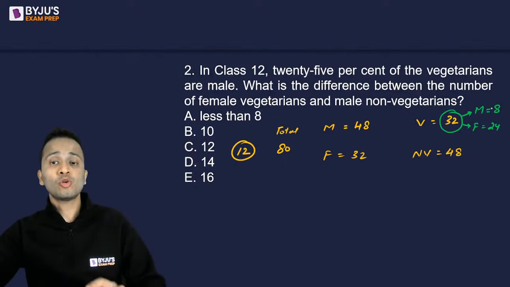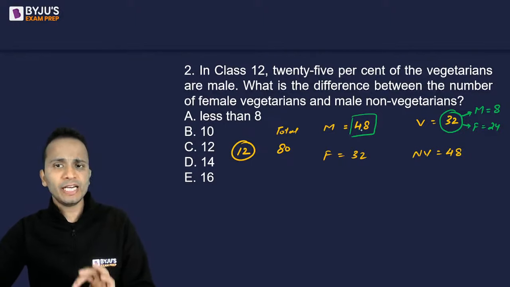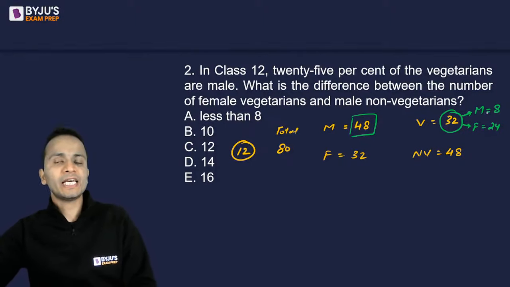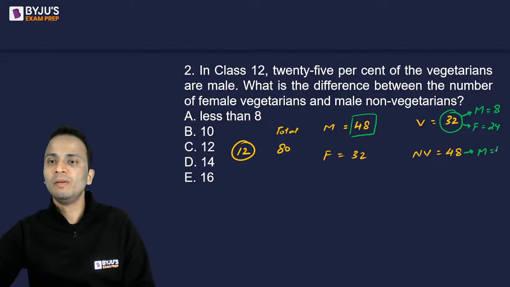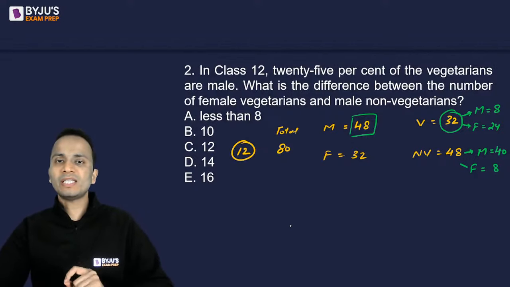8 are males, so the remaining males should be non-vegetarians. Right? The total number of males we have is 48. There are 48 males, out of which 8 are vegetarian. So the remaining will be non-vegetarian. So non-vegetarian males will be equal to 40 and non-vegetarian females will be equal to 8.